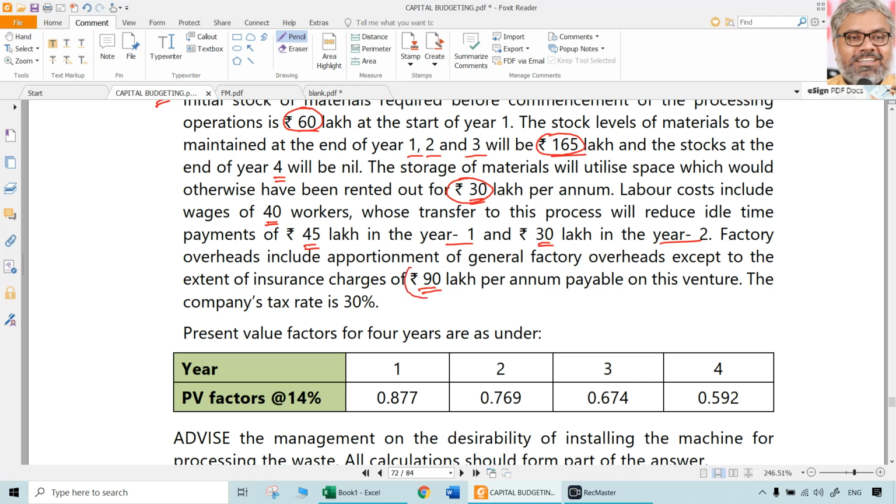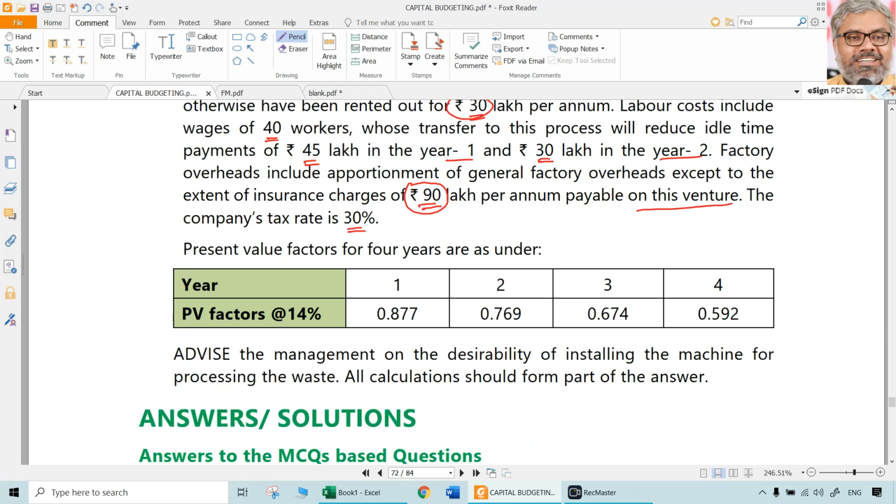But except to the extent of 90 lakhs it is mentioned. That means 90 lakhs is relevant. That is payable related to this venture only. And tax rate is 30%. Present value factors are given. Advise the management on the desirability of installing the machine for processing the waste. All calculations should form part of the answer.